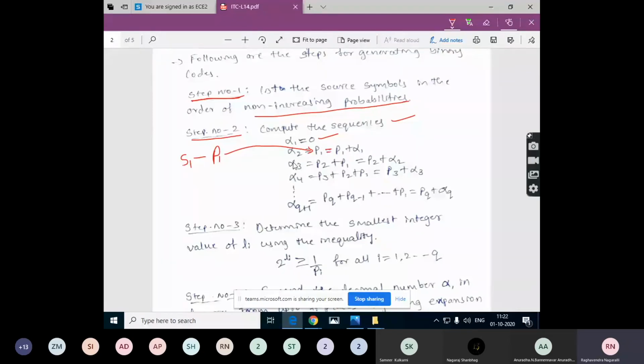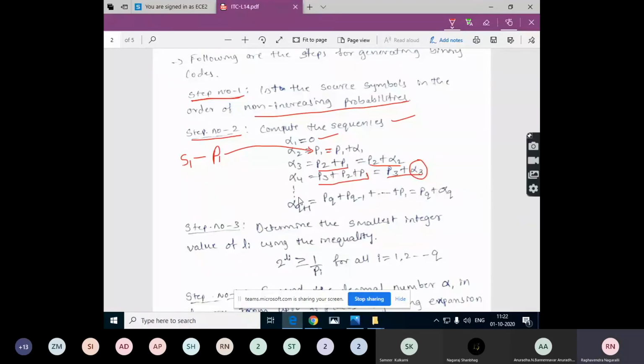Now alpha 3 is equal to P2 plus alpha 2. And what is alpha 2? Alpha 2 is P1. So P2 plus P1 is alpha 3. Next, alpha 4 is P3 plus alpha 3. And alpha 3 is P2 plus P1, so we substitute, and the equation is P3 plus P2 plus P1.